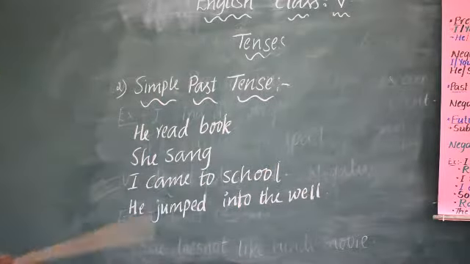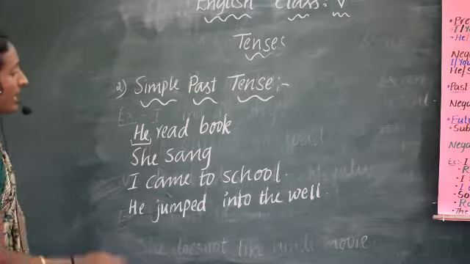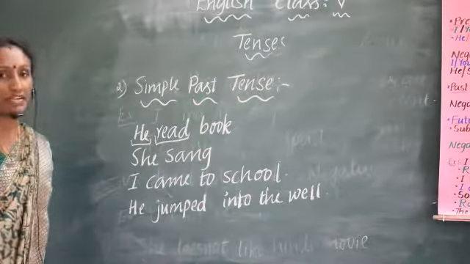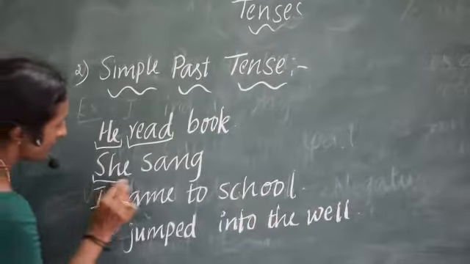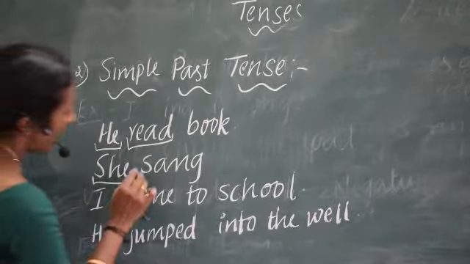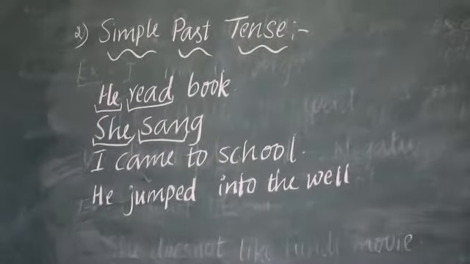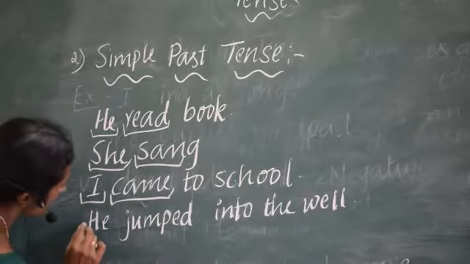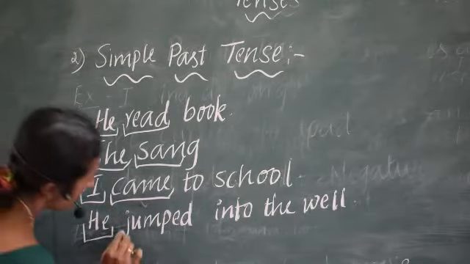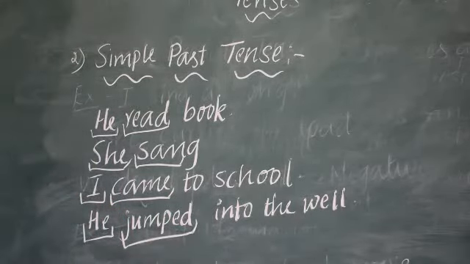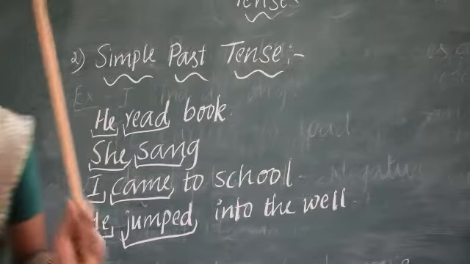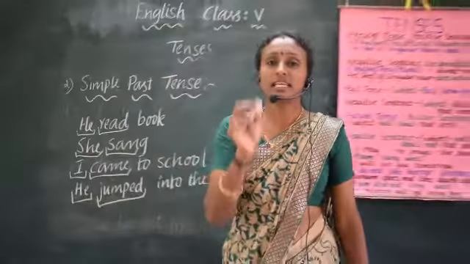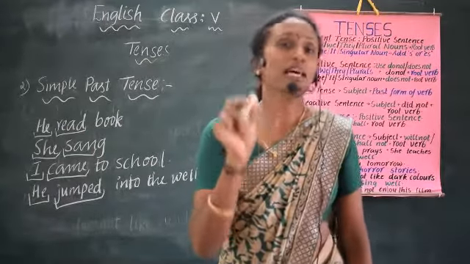Okay, here he is the subject and read is the past form of read. In the second example, she is the subject and sang is the past form of the verb sing. In the third sentence, I is the subject and came is the past form of come. And in the next example, he is the subject and jumped is the past form of the verb jump. Hope it is clear to all. In a simple past tense, you must use subject plus simple past form of the verb.